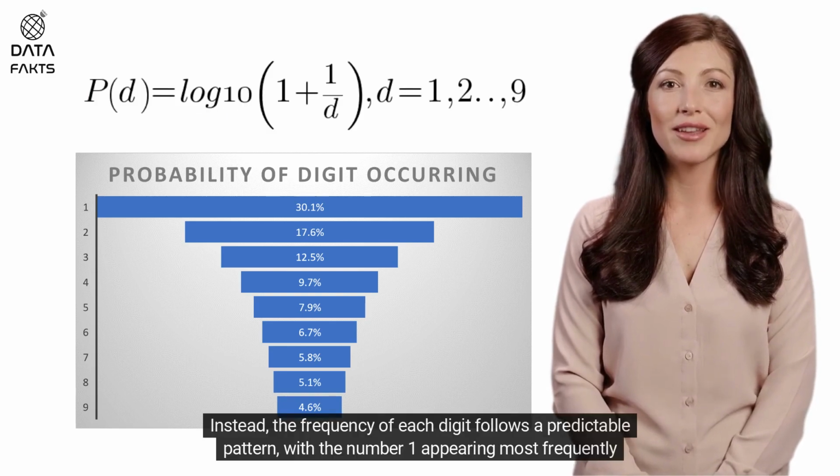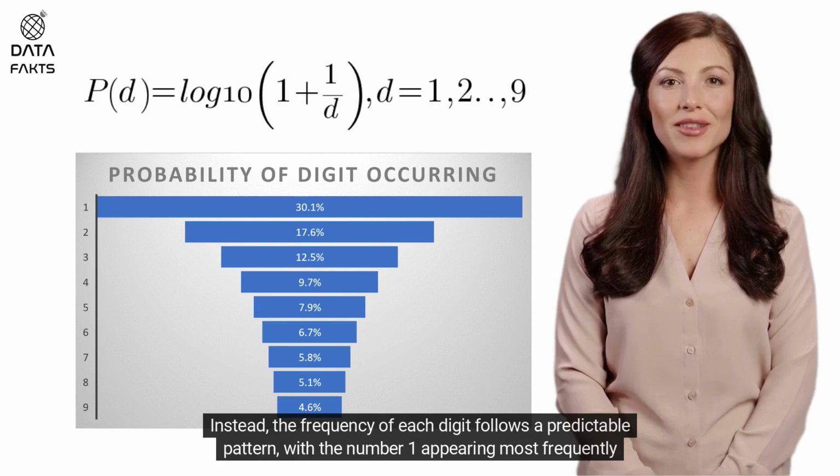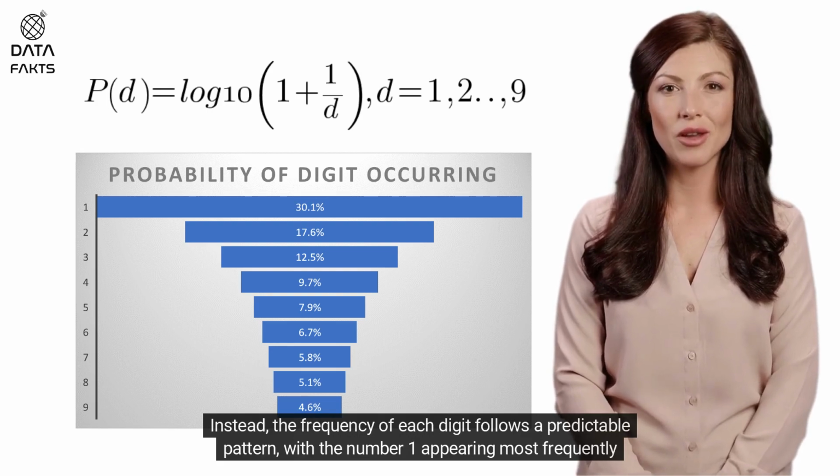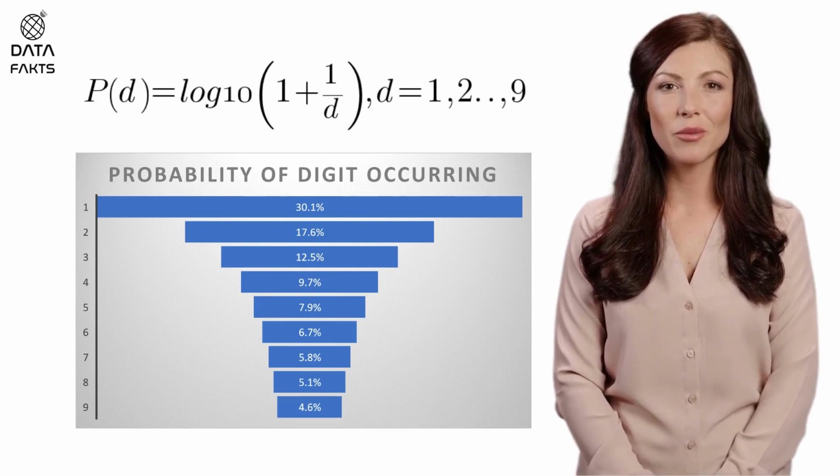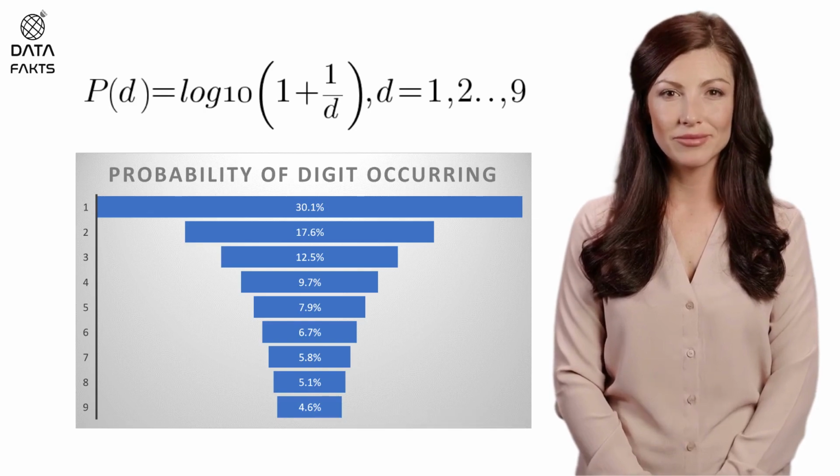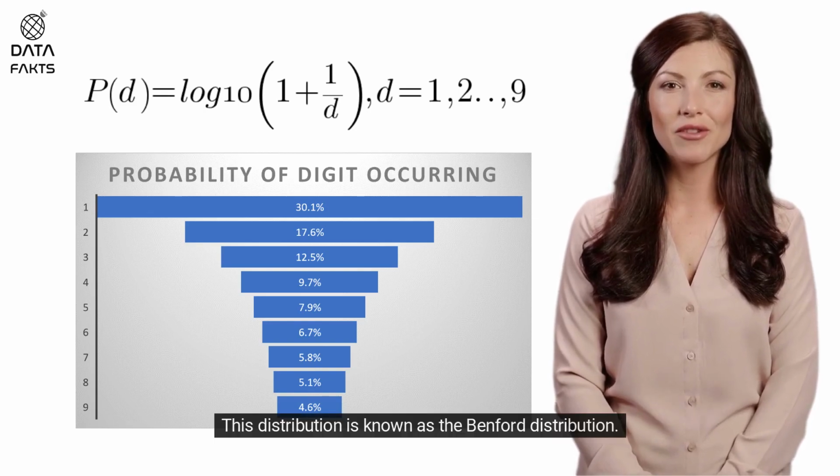Instead, the frequency of each digit follows a predictable pattern, with the number 1 appearing most frequently and 9 appearing least frequently. This distribution is known as the Benford distribution.